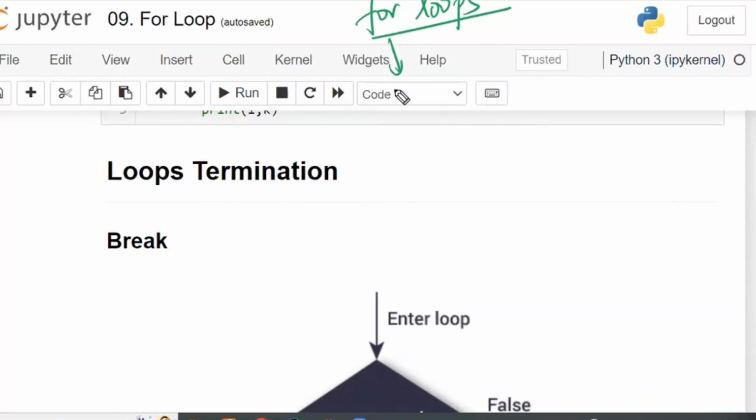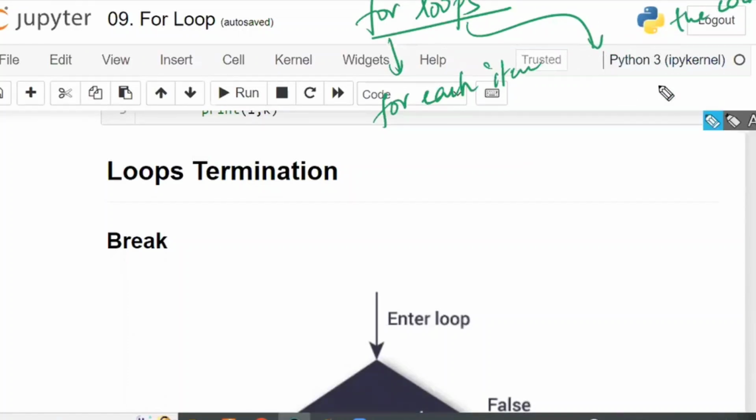For means for each element, for each item. For each item, loop means repeat, execute the code. Loop is generally called repeating the code. For each item, repeat the code once again. Every time you check one item, enter into the loop and execute the code. For loop meaning is for each item, repeat the code.